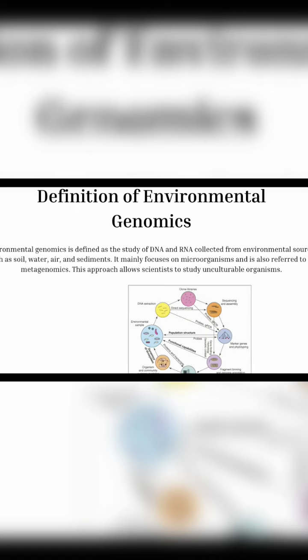Definition of environmental genomics. Environmental genomics is defined as the study of DNA and RNA collected from environmental sources. It mainly focuses on microorganisms. This method is also known as metagenomics. The major advantage of this approach is that it allows the study of organisms that cannot be cultured in laboratory